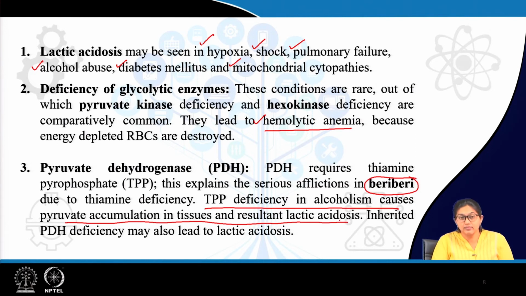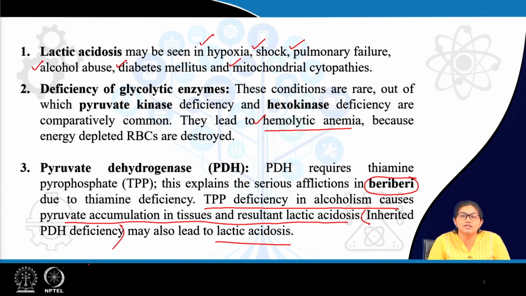Then again, inherited pyruvate dehydrogenase deficiency is also called lactic acidosis. So, these are all due to either absence of pyruvate dehydrogenase enzyme or absence of the cofactor, for which there is defective enzyme activity.